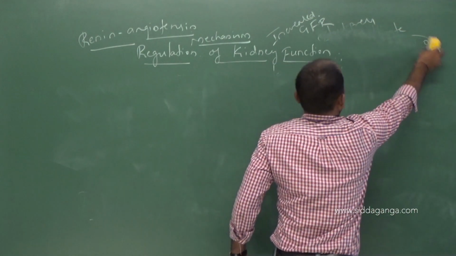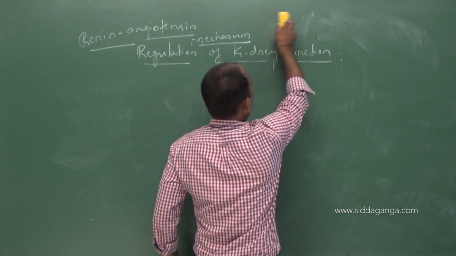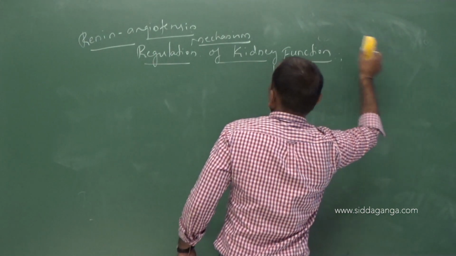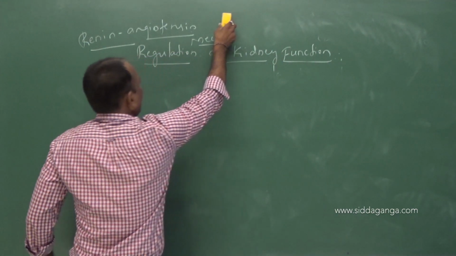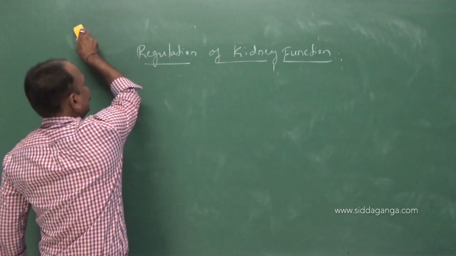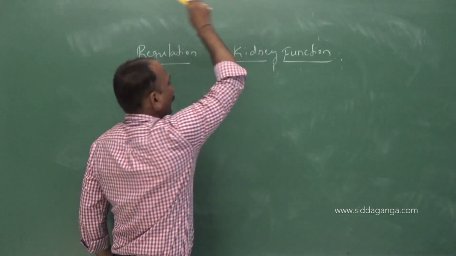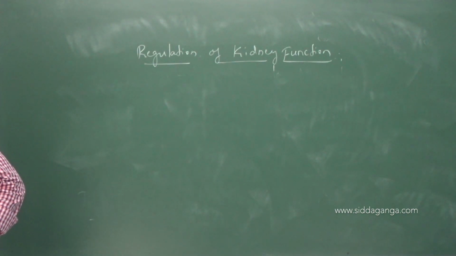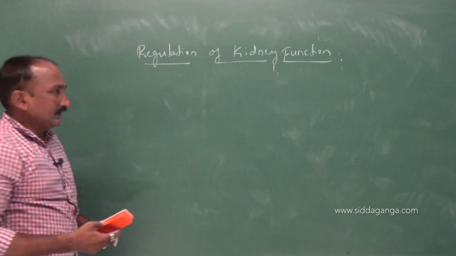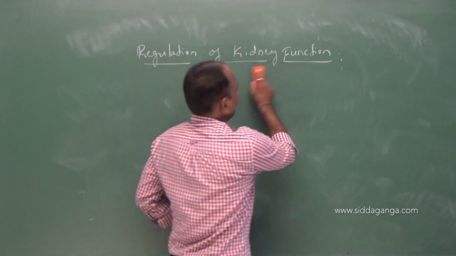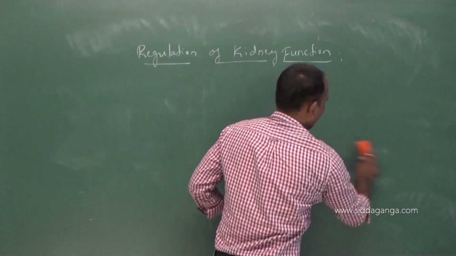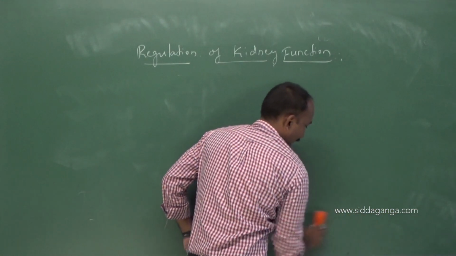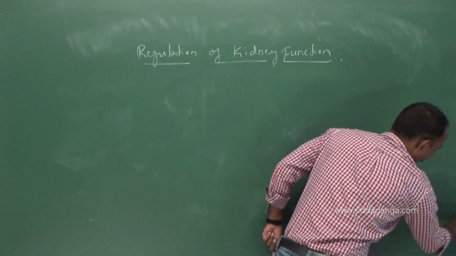That is the regulation of kidney function. The normal kidney function, which is regulated by three components, we have already discussed. One is the hypothalamus and another one is the JGA, that is juxtaglomerular apparatus.